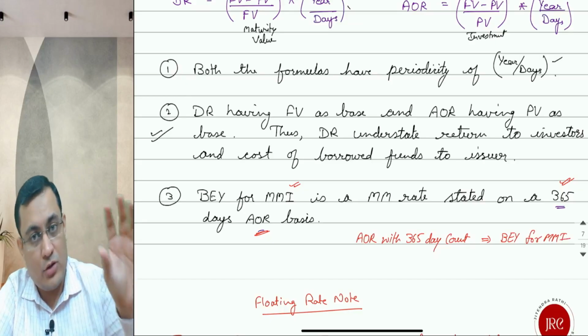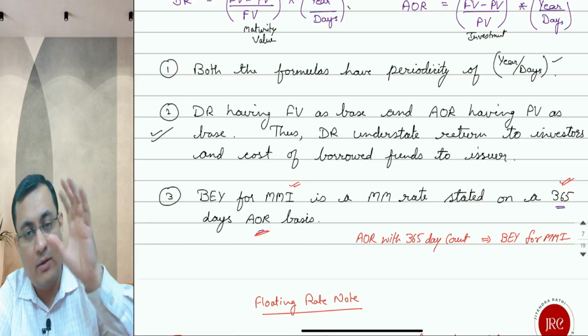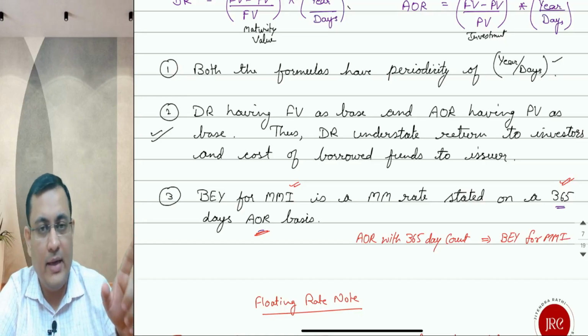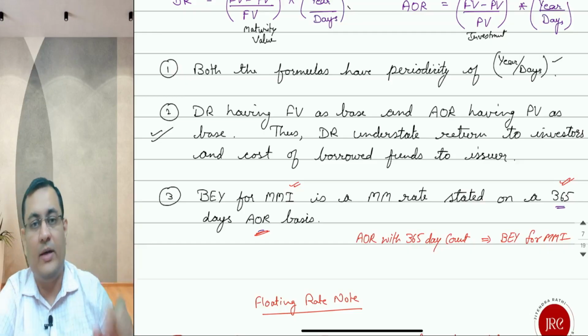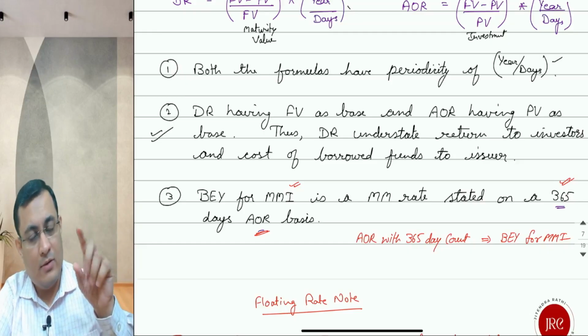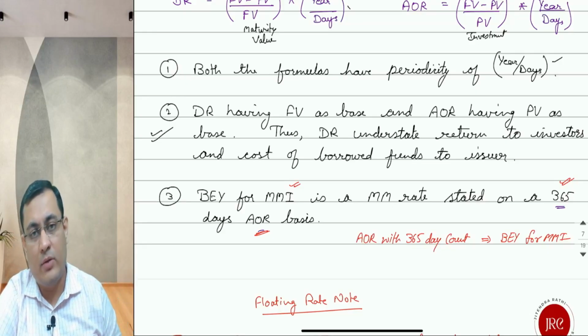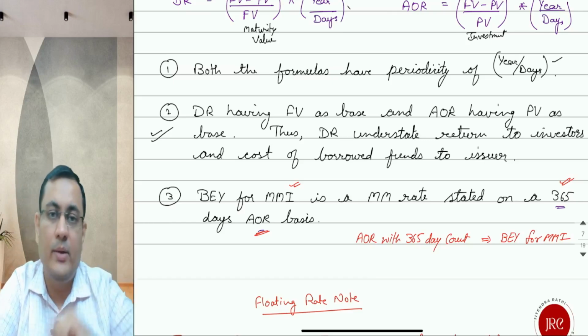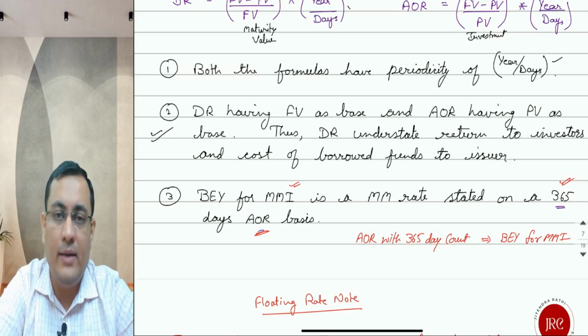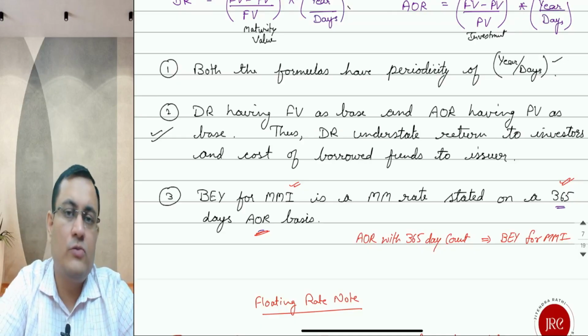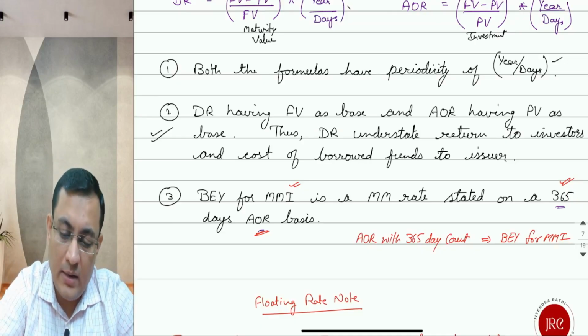So if the question gives you a discount rate and says calculate bond equivalent yield, first calculate AOR based on 365 days. Even if the question says the quoted rate is an add-on rate with a 360 day count convention, convert it into the 365 day count convention, then it will be treated as add-on bond equivalent yield. So different types of questions we may get here. What are the different types of questions?